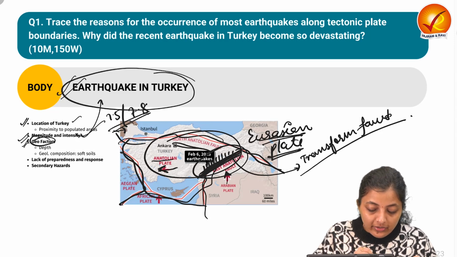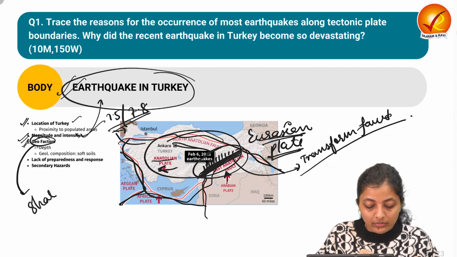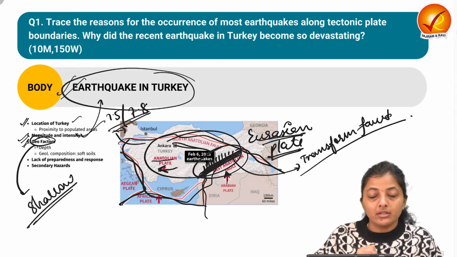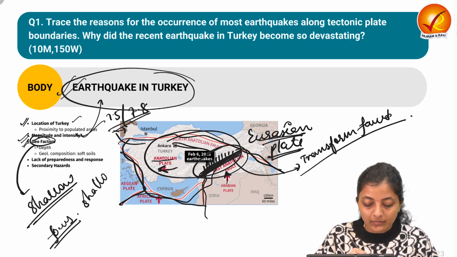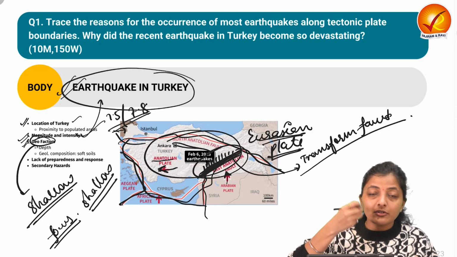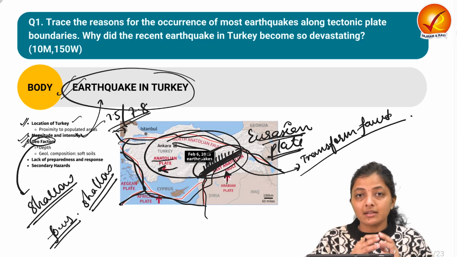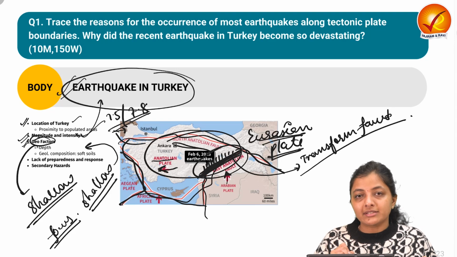Next is about the geographical factor. This Turkey earthquake was shallow in nature, meaning the depth of the focus was shallow, and when the pent-up energy is released from a very shallow depth, it is very huge in nature. So that is why it was so devastating.